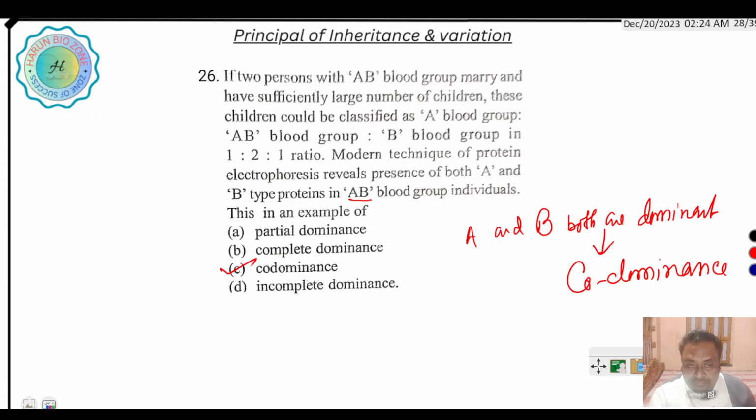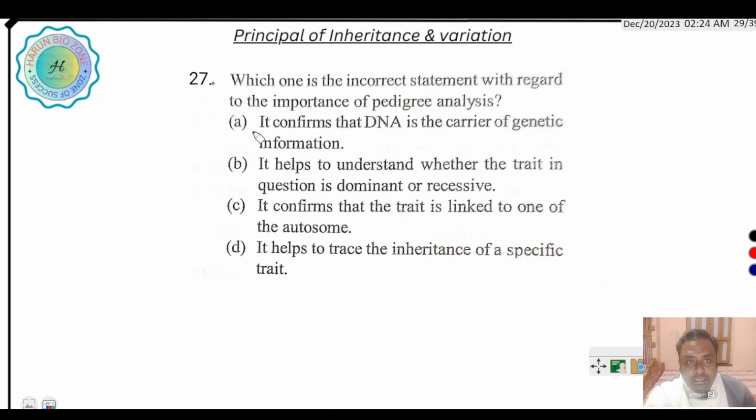Next question is, which one is the incorrect statement with regard to the importance of pedigree analysis? So what is the function of pedigree analysis? Pedigree analysis is a process where the geneticist searches 10 to 15 or more generations and makes a probability of whether the next generation is affected or not in any genetic disorder.